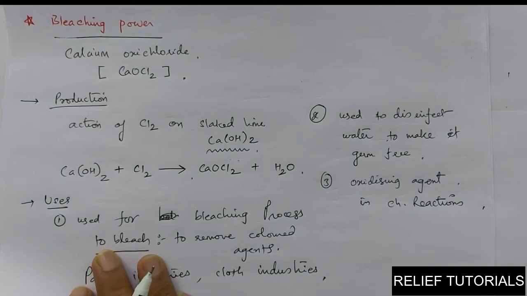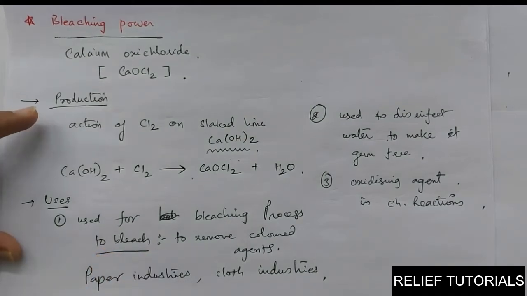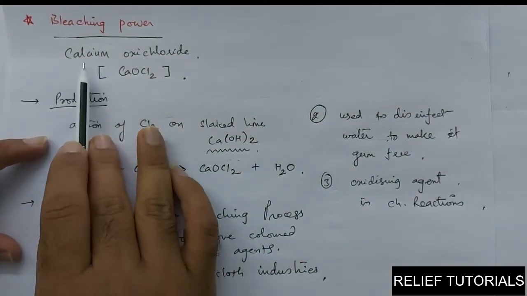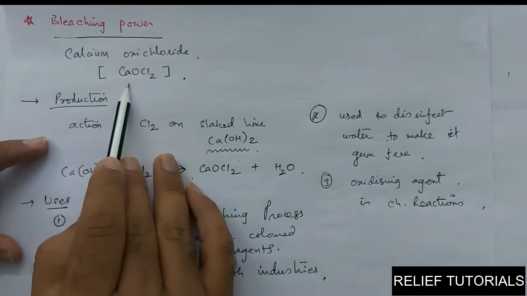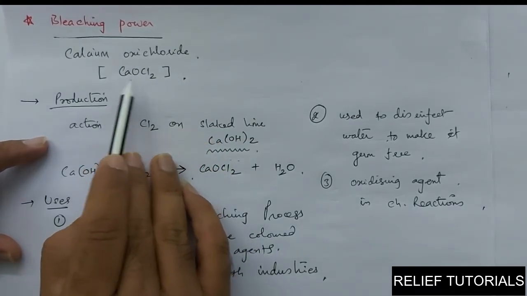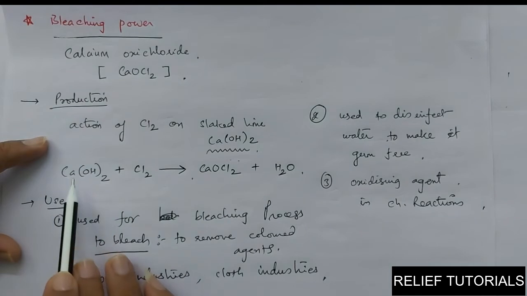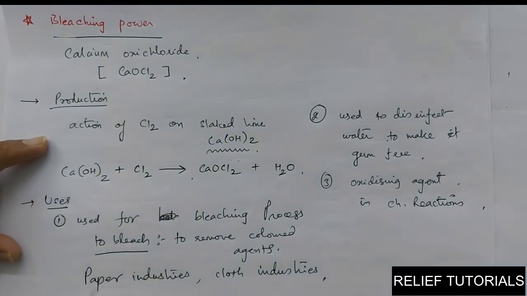So this is about bleaching powder. You have to remember the production. The name of bleaching powder is calcium oxychloride, CaOCl2. The production process we have seen, and the uses we have discussed. Next product is baking soda.